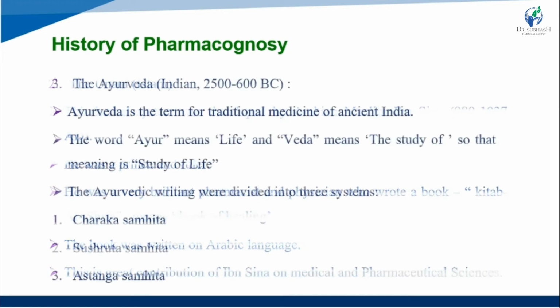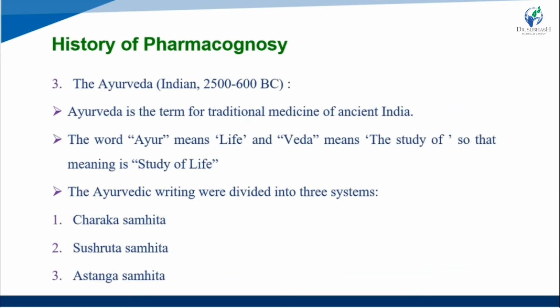Okay, so the third one is Ayurveda. So Ayurveda is from India, 2500 to 600 BC, before Christ. Okay, so Ayurveda is a term for the traditional medicine of ancient India. 1,000 years ago, the medicine of India originated in India.